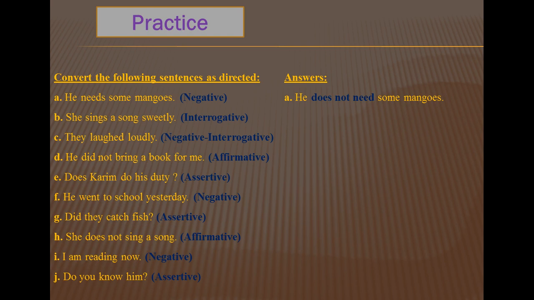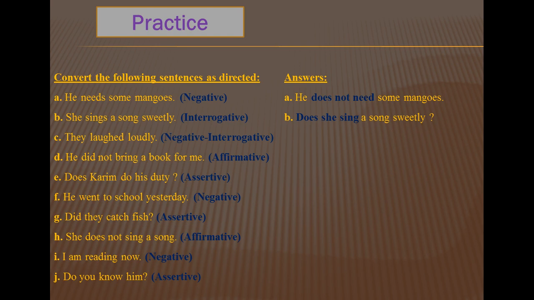In number B, it is asked to do in interrogative. So it is also present indefinite tense. So here I use, does she sing a song sweetly? Here, as I use does, for this reason I have removed s from sings.